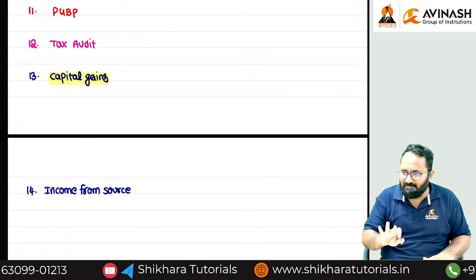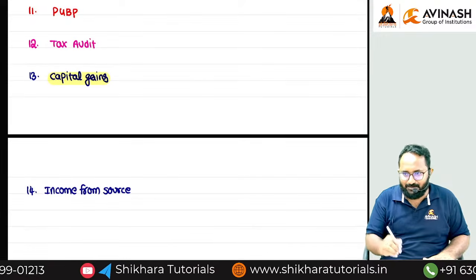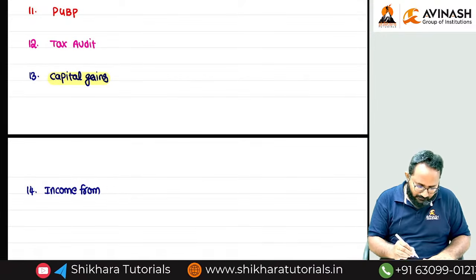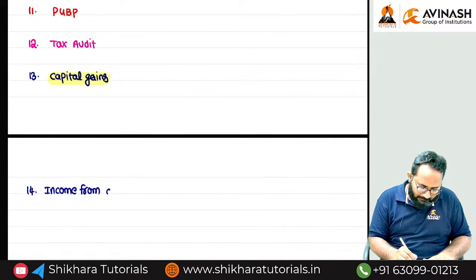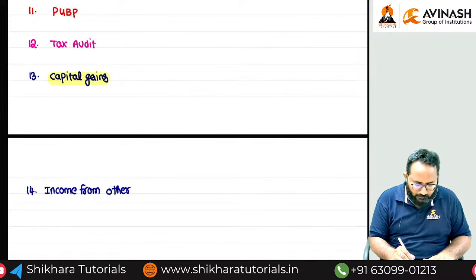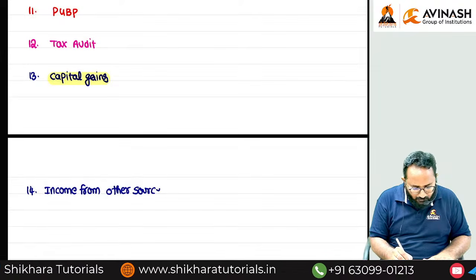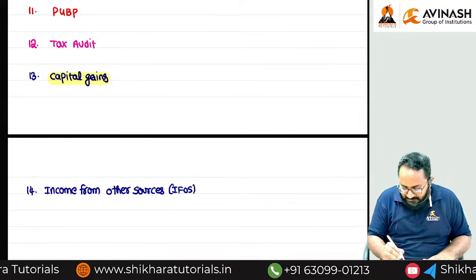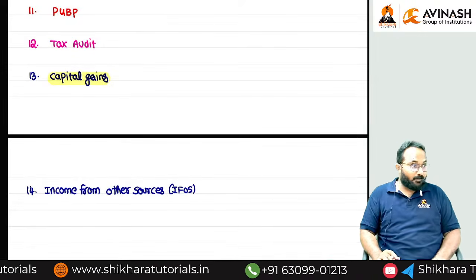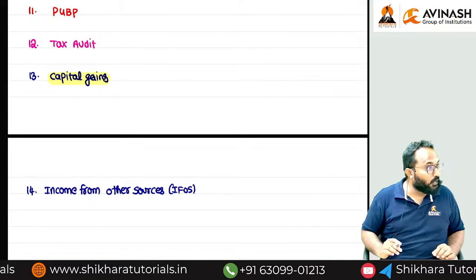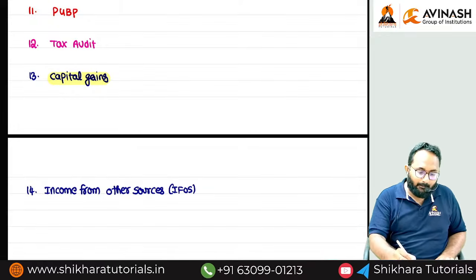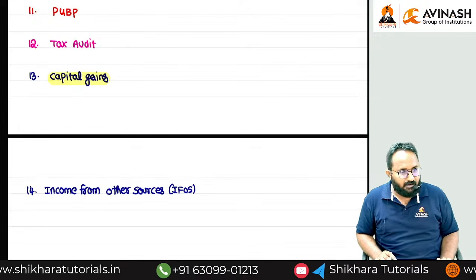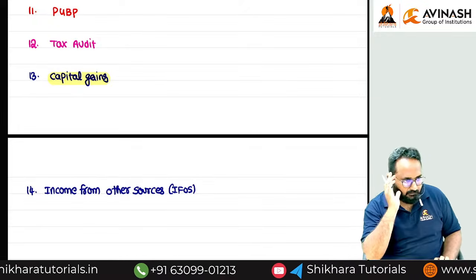After residential status, many of you will start this chapter. What is that? Income from other sources. Sir, why are you telling this chapter again, sir? For MCQ purposes. Maybe we can get one MCQ from this chapter, like the gift provision. I think you remember. Gift provision, dividend including deemed dividend. In some cases they can ask MCQ from this chapter also. So that's why we'll discuss this chapter also in our syllabus.